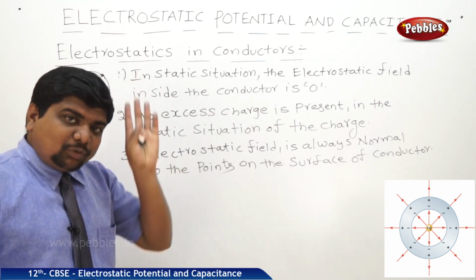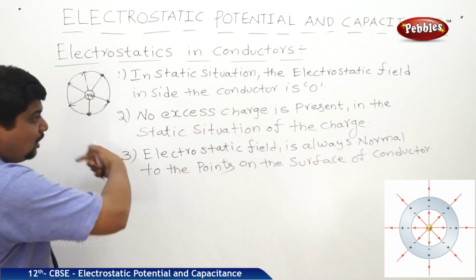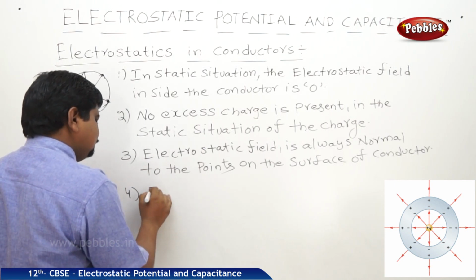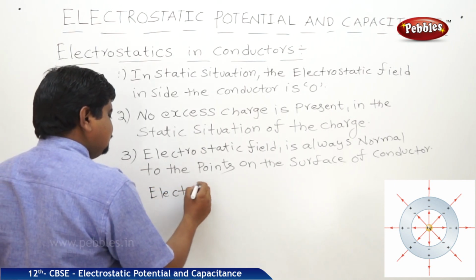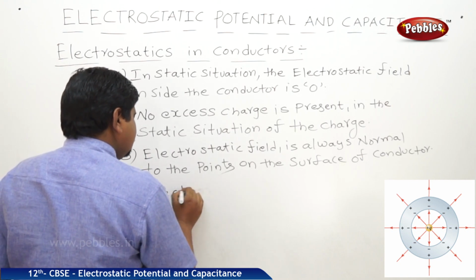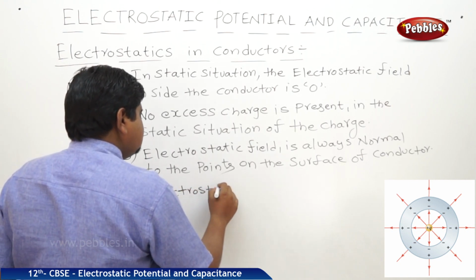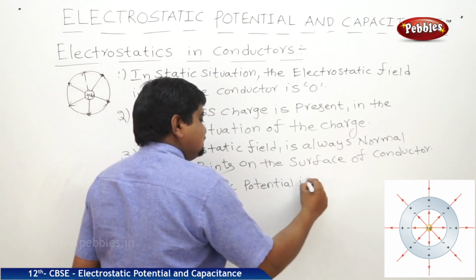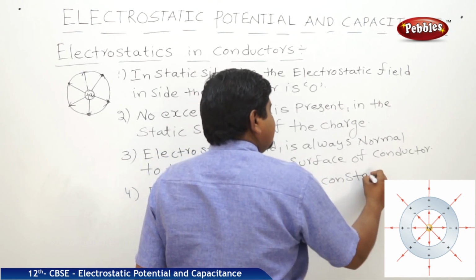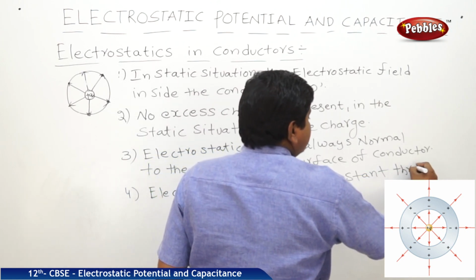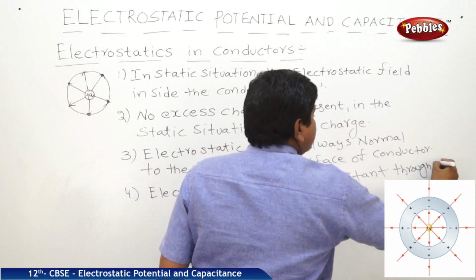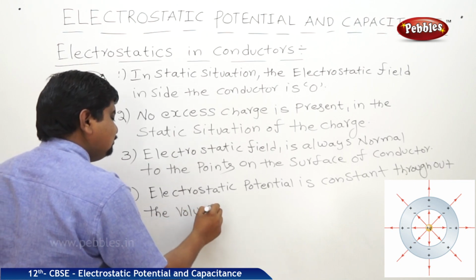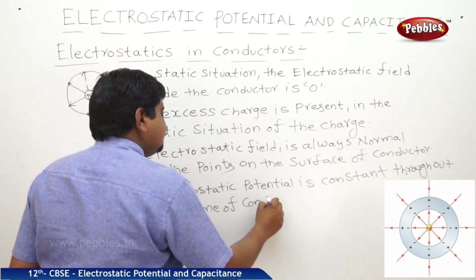But electrostatic potential is constant throughout the volume of the conductor, including interior. Electrostatic potential is constant throughout the volume of conductor.